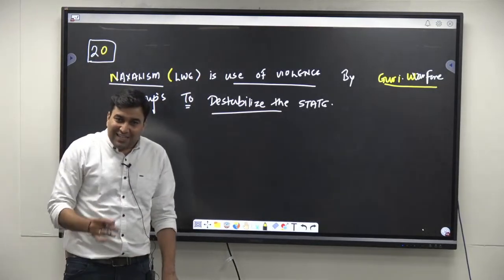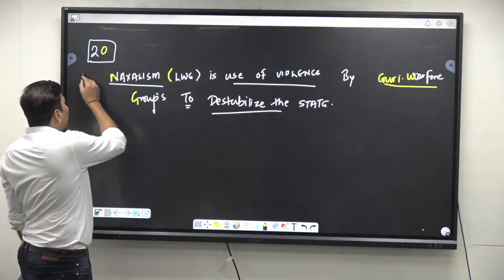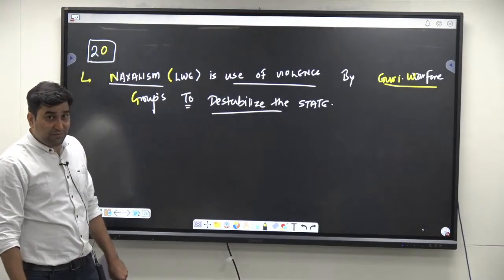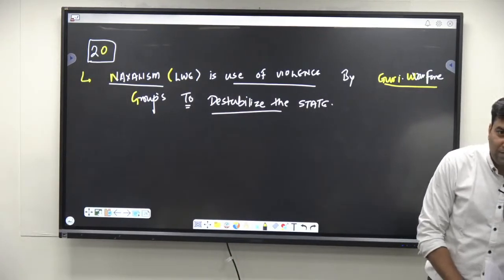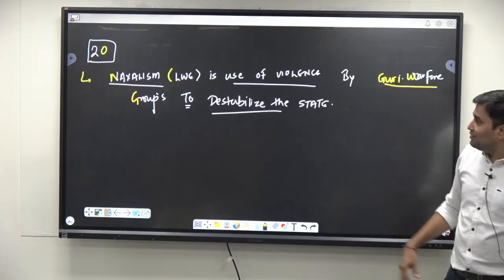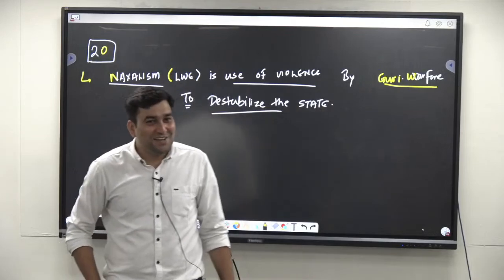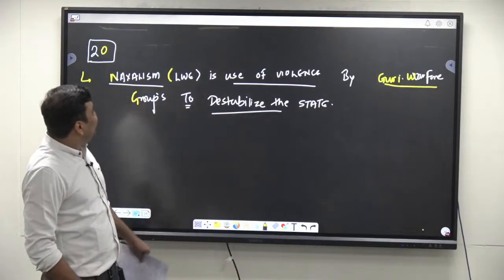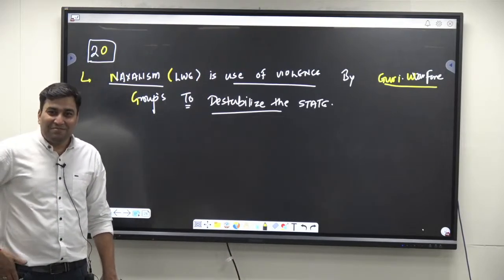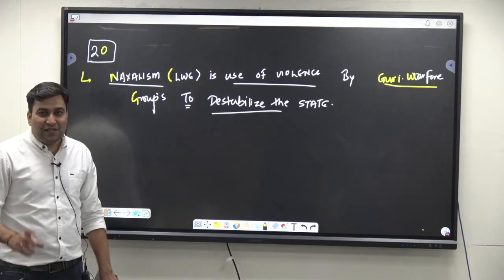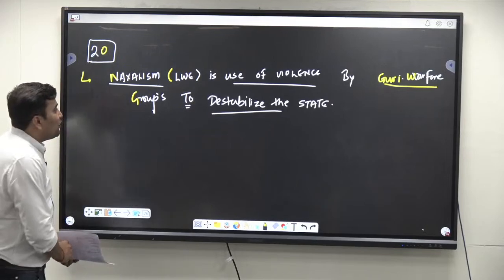Right? Naxalism in India is based on the Maoism philosophy. It started in the village of Naxalbari in Darjeeling district under the leadership of Charu Majumdar. You don't have to write everything, only this much. Basically this much is enough. We have very limited time. Naxalism is the use of violence by armed guerrilla warfare groups to destabilize the state and to capture the political power. They follow the philosophy of Mao. Right? Now the question is,